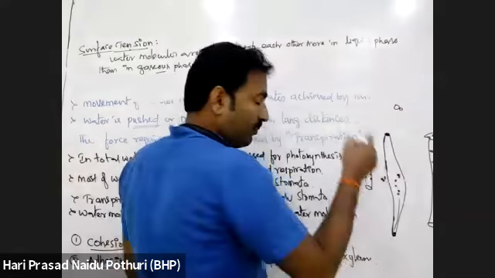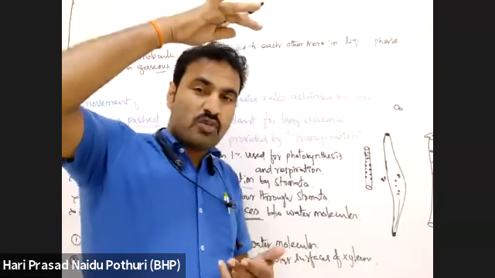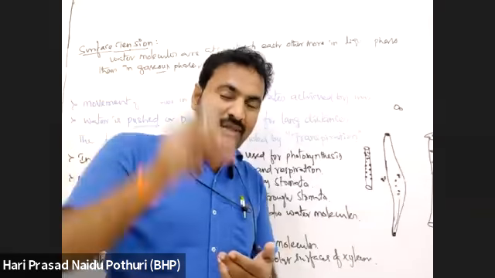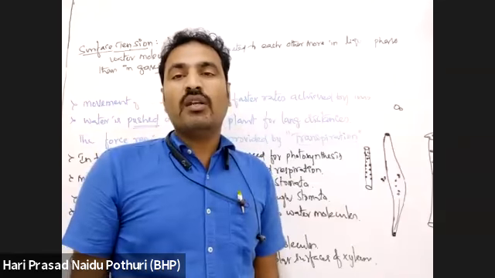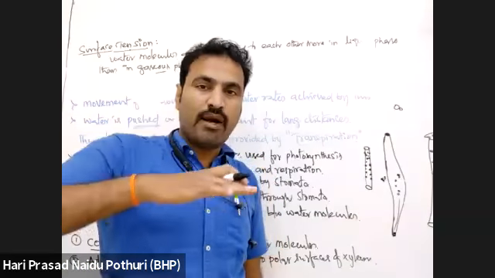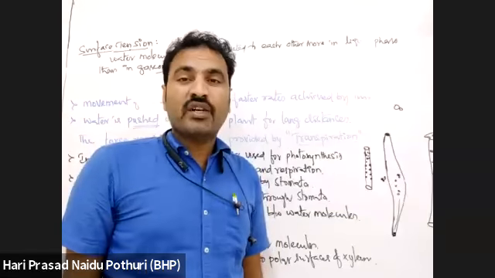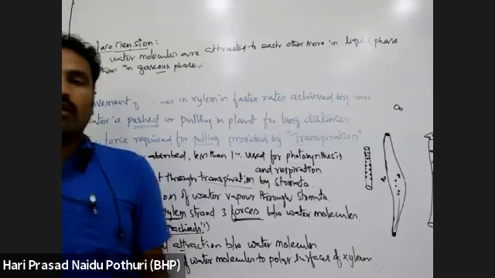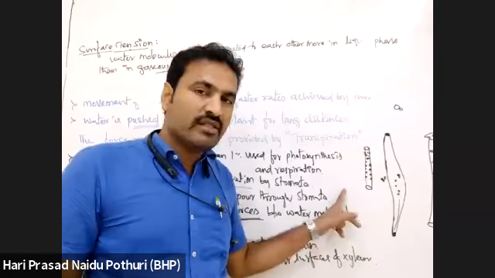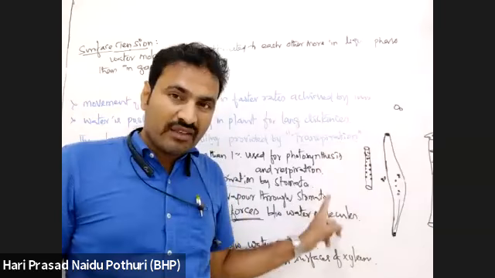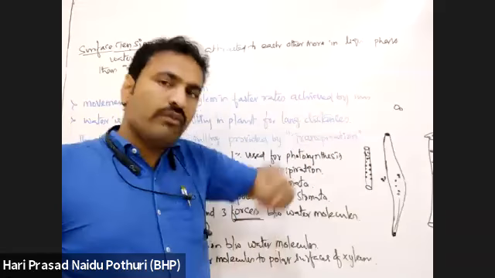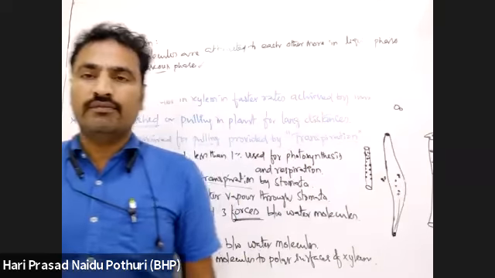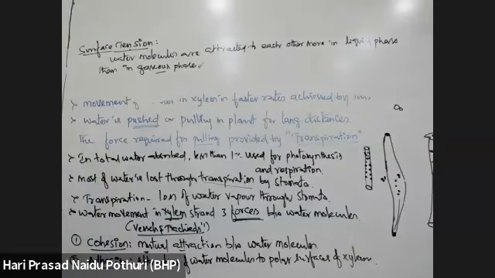Suppose from root to stem, topmost portion, throughout the xylem element, there is formation of a vertical column of water molecules. Water molecules will be arranged from bottom to top in a row. When these properties are developed, water molecules will be formed as a column. That column of water molecules will be pulled by transpiration. So with the help of the transpiration pull, water is pumped. Okay, note down this.